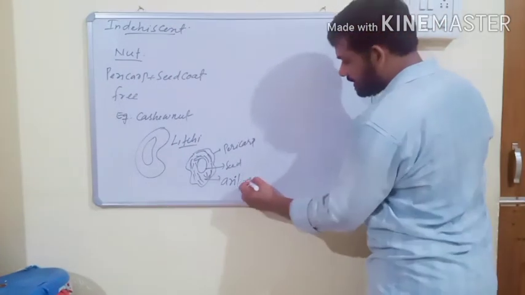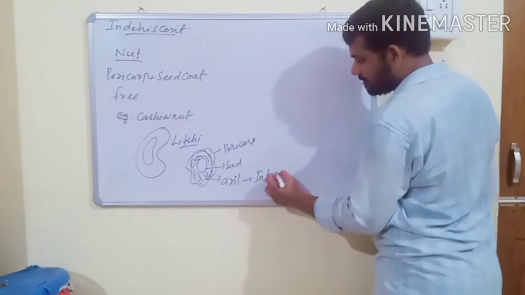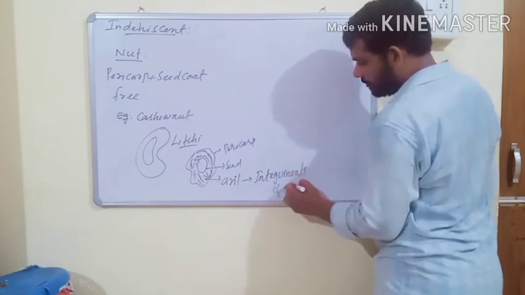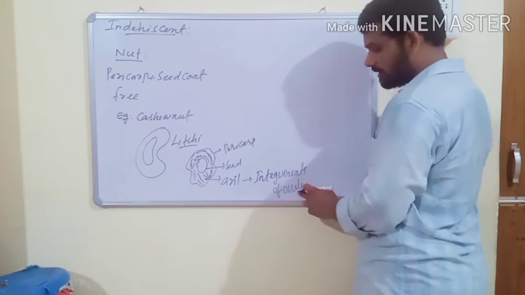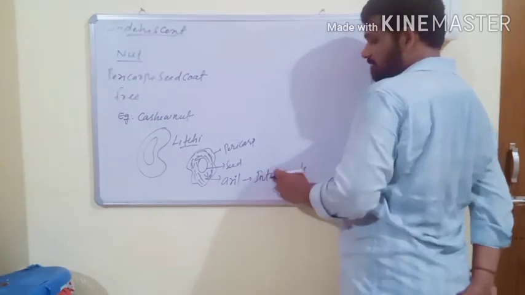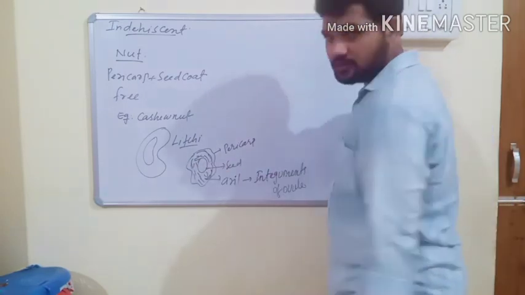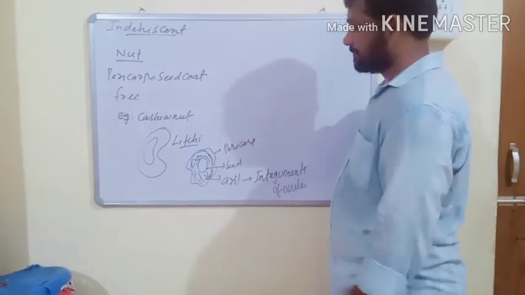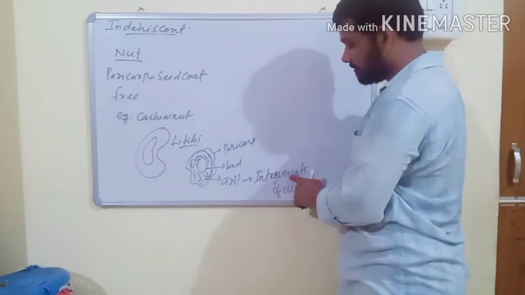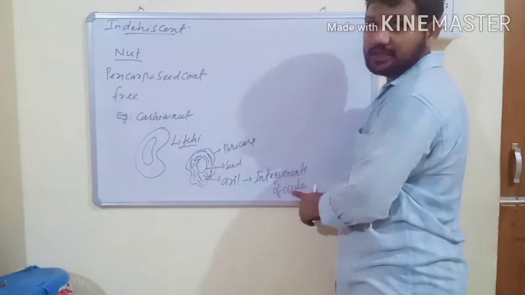Aril actually develops from the integuments of the ovule. The integuments are the protective layers of the ovule. In this fruit, the integuments develop into aril. Aril is a white translucent fleshy part. It is very important. Aril is modified from the integuments of the ovule.